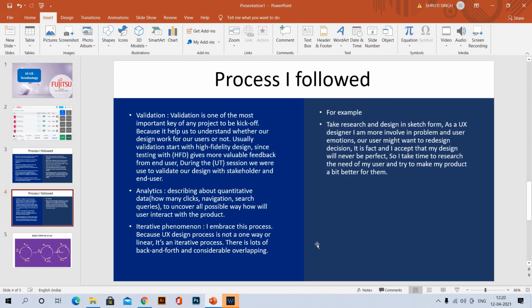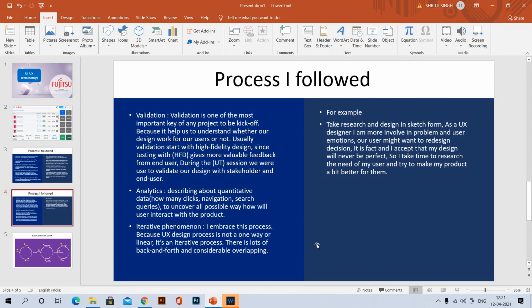Suppose that I have designed an about us page, and I have put a click action button on the top navigation bar, but suddenly our client asks, or suddenly I have researched, that this button should be in another position on our main page. So I will change those sections, because it will make usability testing easier, and also fulfill the requirement of the product.